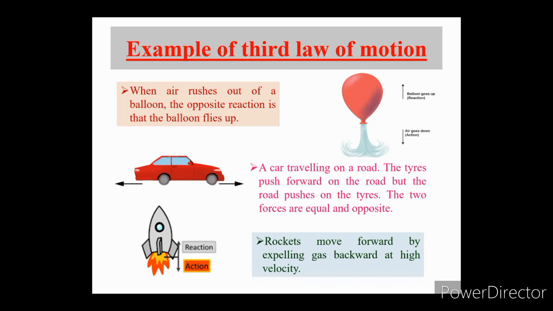The next example is of a rocket. As the rocket moves forward, some gases are expelled backward, and the velocity of the gases is very high. Here, expelling the gas is considered as action and the rocket going forward is considered as reaction. Here the rocket exerts a large backward force on the gas in the rocket combustion chamber, and the gas therefore exerts a large reaction force forward on the rocket.